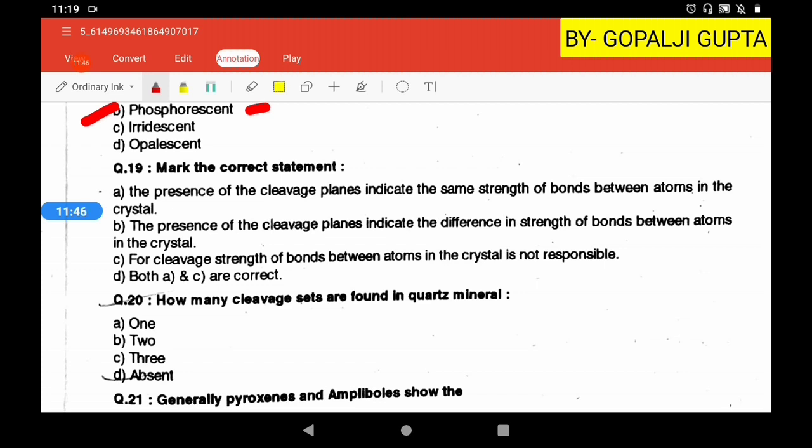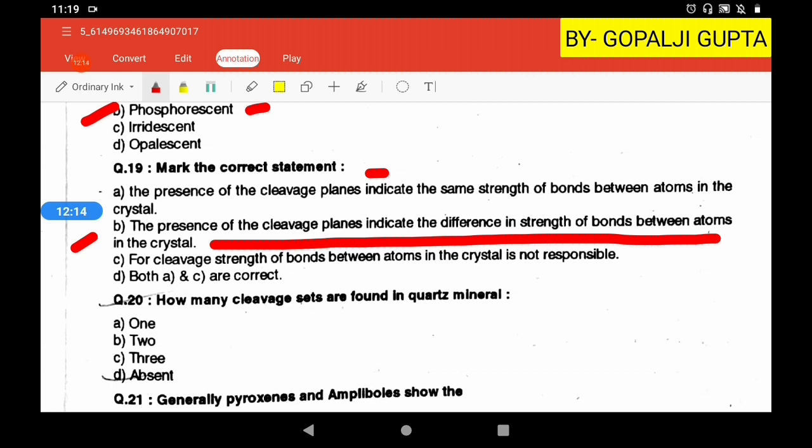Second, the presence of cleavage planes indicates a difference in strength of bonds between the atoms in the crystal. Third says that for cleavage, the strength of bonds between atoms in the crystal is not responsible. So the correct statement is statement number two: the presence of cleavage planes indicates the difference in strength of bonds between atoms in the crystal.